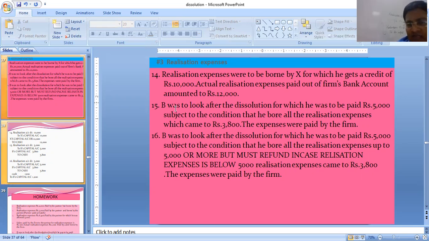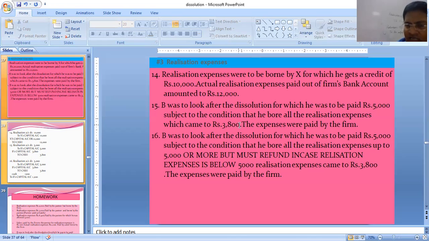Number 15, B was to look after the dissolution, for which he was paid 5,000, subject to the condition that he bore all the realization expenses, which came down to 3,800. The expenses were paid by the firm. B was paid 5,000, means salary, realization account debit to cash 5,000, 5,000.